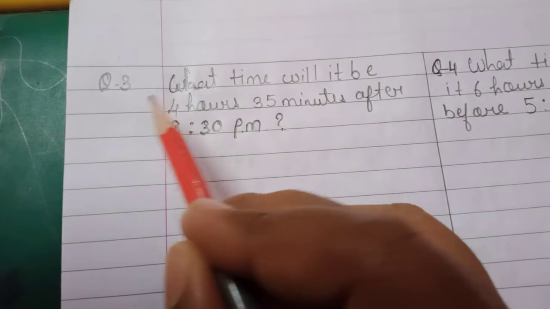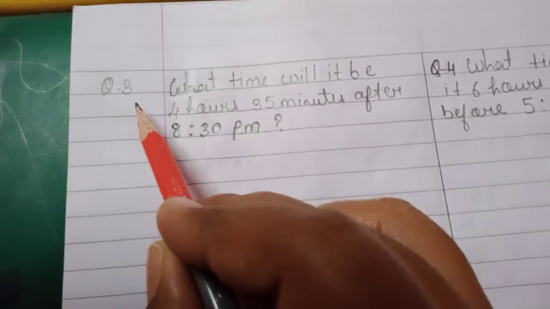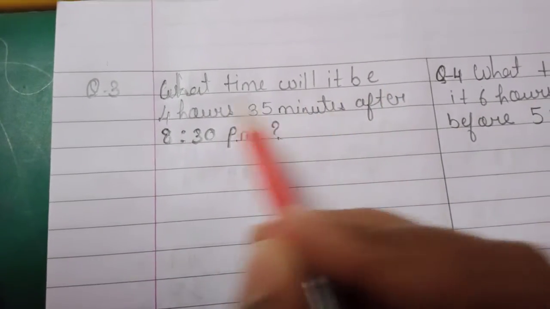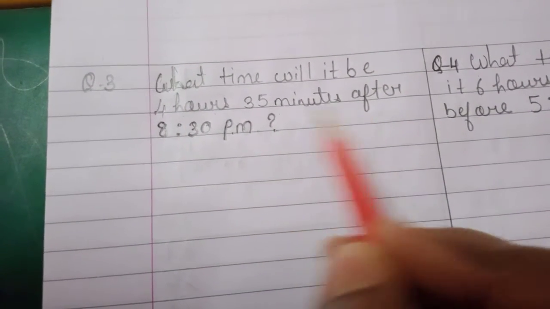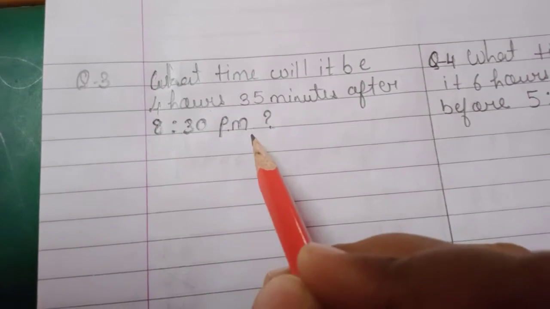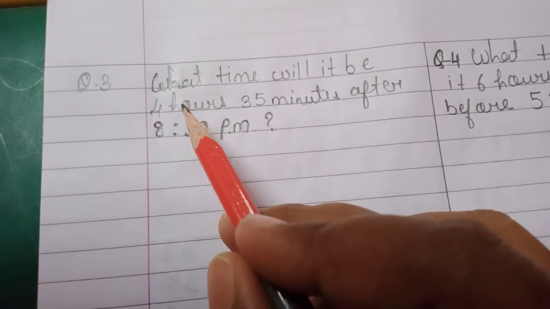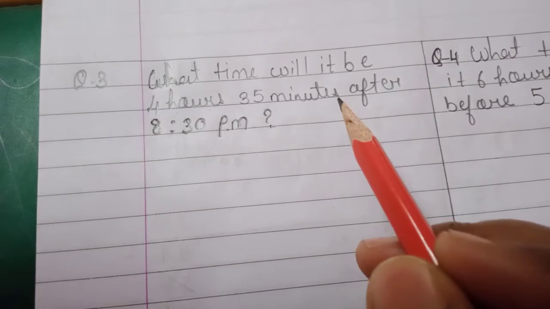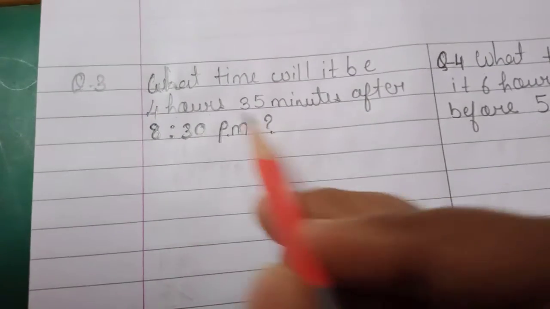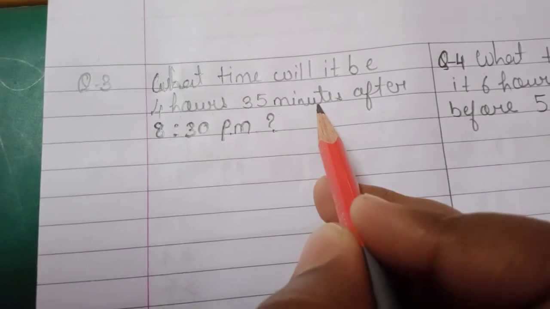Exercise 12.3, continue. Question number 3. What time will it be? 4 hours 35 minutes after 8:30 p.m. After 8:30 p.m. means we will add 4 hours 35 minutes. So what will be the time?